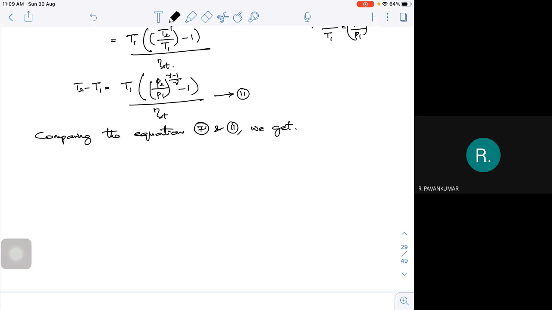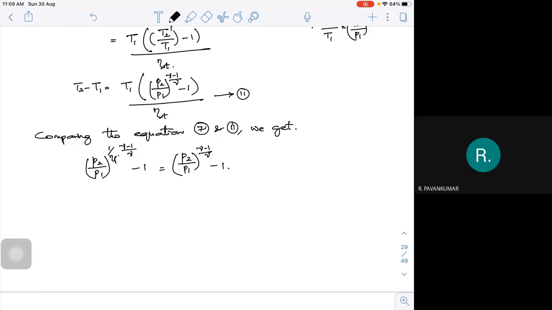So what I'm going to get is P2 by P1 whole to the power of 1 upon polytropic efficiency into gamma minus 1 by gamma, is equal to P2 by P1 whole to the power of gamma minus 1 by gamma.